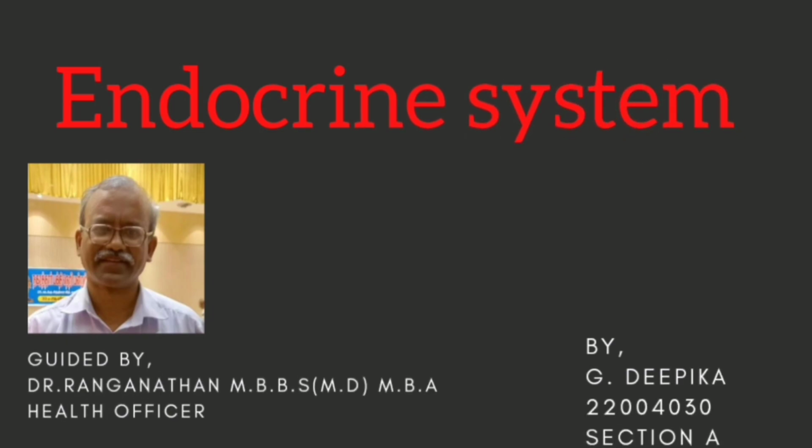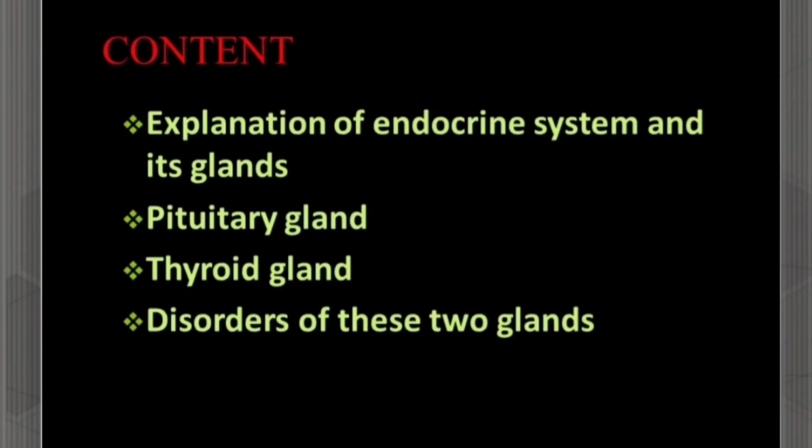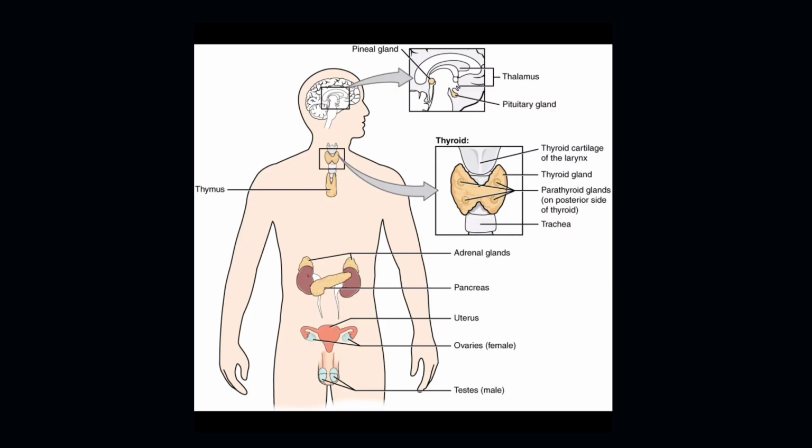I am here to discuss the endocrine system. The contents are the definition of the endocrine system and its glands, the pituitary gland, the thyroid gland, and disorders of these two glands. This is the diagrammatic representation of various endocrine glands in the endocrine system.